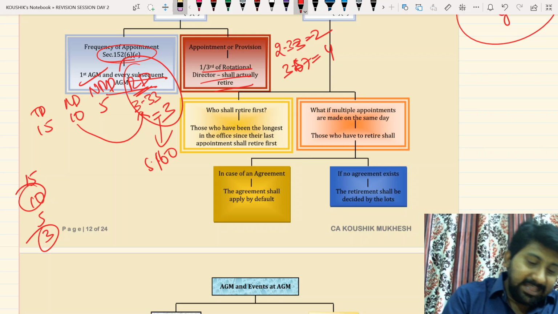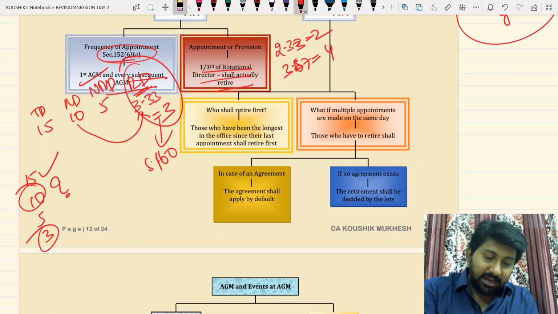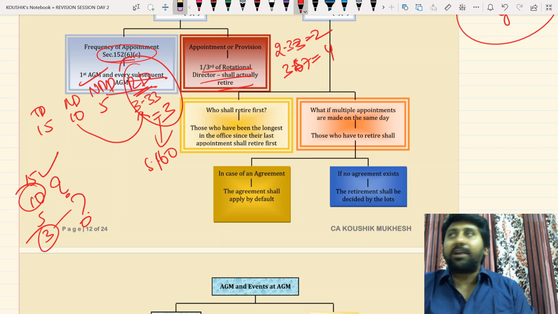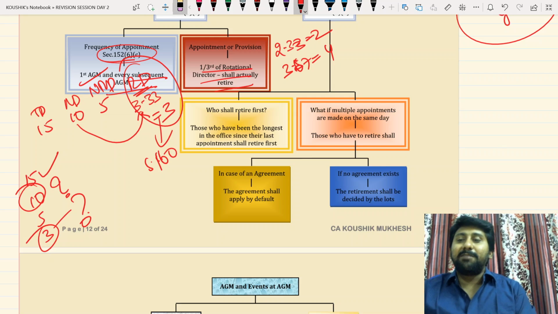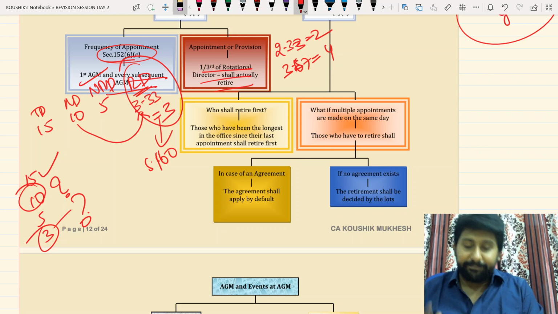So in this 15, which 3? In this 15, 10 are there. 1/3 of 10 means 3. Which 3? Every director doesn't like to stand before shareholders. No participant in the Big Boss show likes to get nominated. Then how to nominate them? Therefore, seniors should retire first.